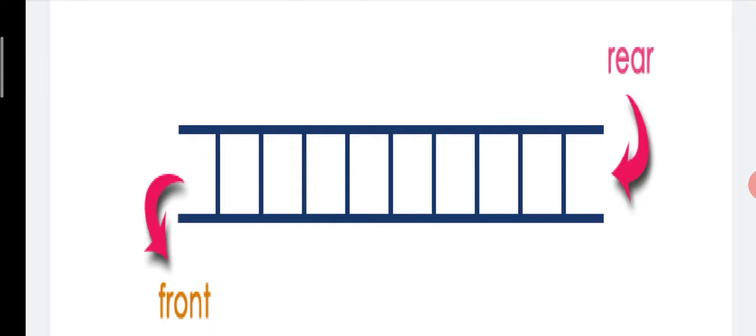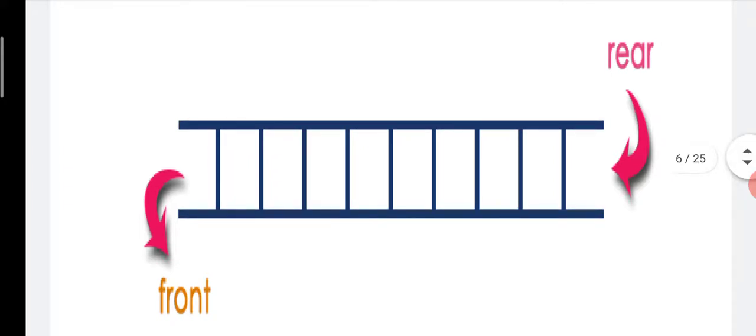in your computer. Already we discussed two components. The first component is rear and the second component is front. Suppose if you want to insert a new element inside a queue, then we can insert through the rear end. See at the right side, rear end is there and we can insert from rear end.